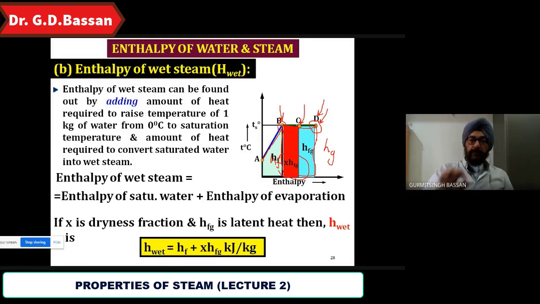So your equation for enthalpy of wet steam is HF plus X into HFG, and this is your specific enthalpy, not the total enthalpy. And suppose we want the total enthalpy, then what should we do? Multiply the entire value by the mass. You are getting the total enthalpy of the wet steam. Is it clear?